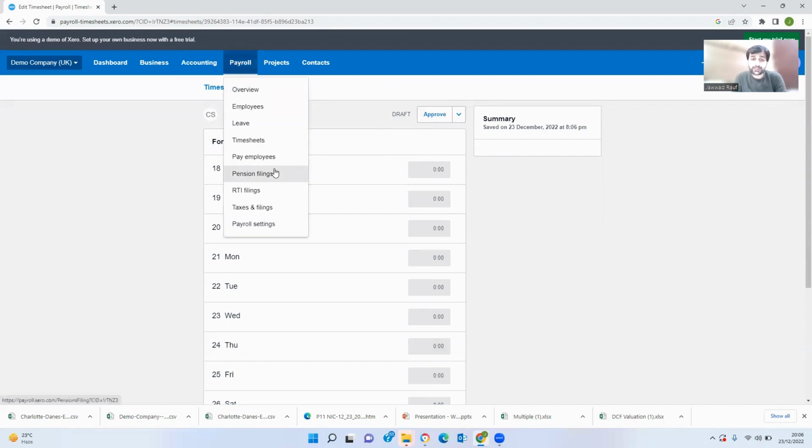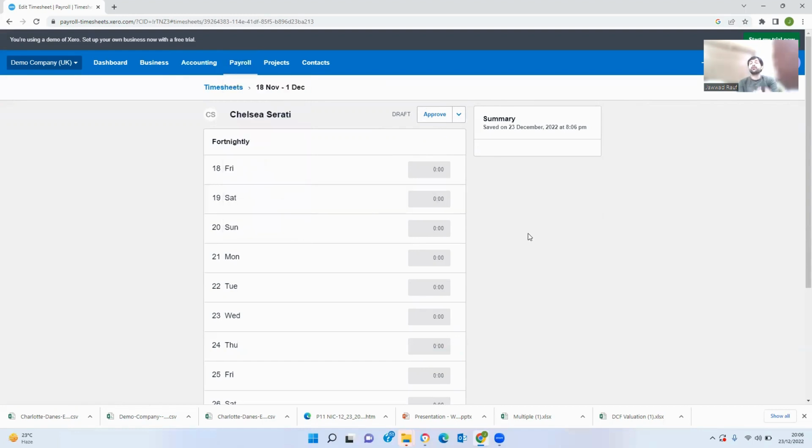Now there are a few other options to file your pension, to file the RTI filings and taxes and filings. Now, this is all being done and created for you within the payroll management system, right? So I believe and I hope that this payroll module helps you in understanding and easily processing your payrolls in your accounting system. And I believe this is a very easy and very sweet process, which really helps you do things very quickly without getting into any kind of trouble. So I hope this helps you.